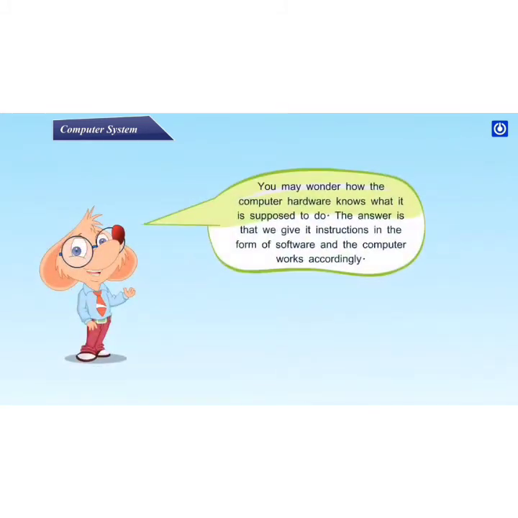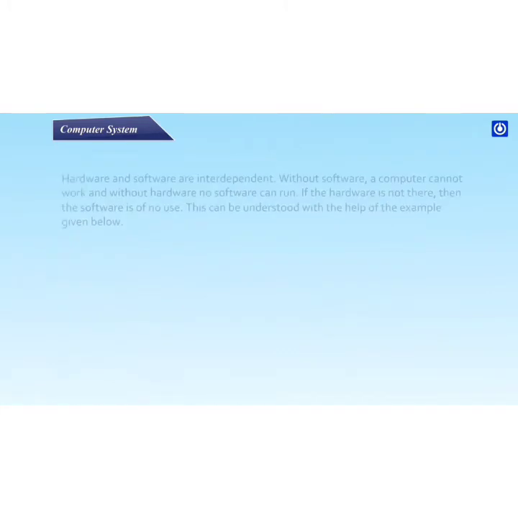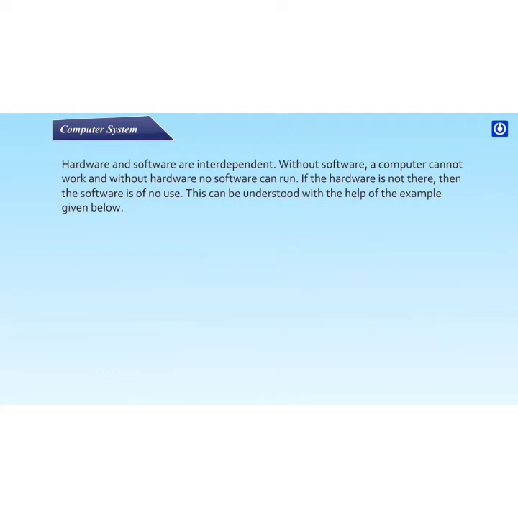You may wonder how the computer hardware knows what it is supposed to do. The answer is that we give it instructions in the form of software and the computer works accordingly. Computer system. Hardware and software are interdependent. Without software, a computer cannot work, and without hardware, no software can run. If the hardware is not there, then the software is of no use.